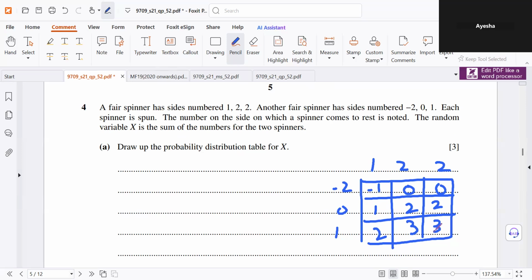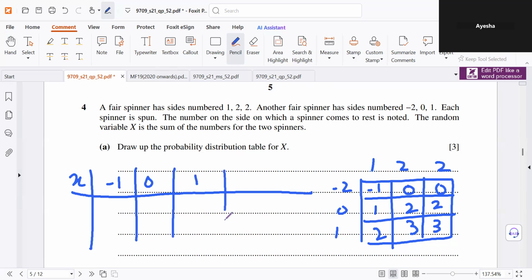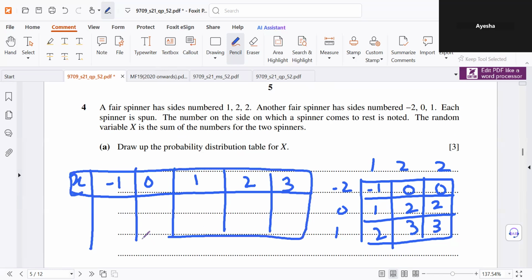Now you can draw the probability distribution table for X. There, minus 1 could be an outcome, 0, 1, 2, and 3. These are all the possible sums. Then we write the probability X equals x here. The probability of getting a minus 1 is just 1 by 9.